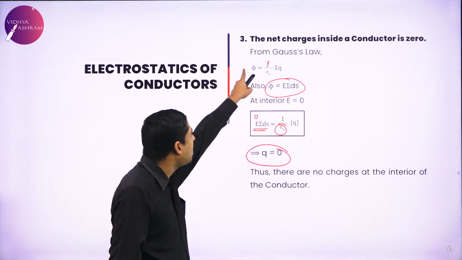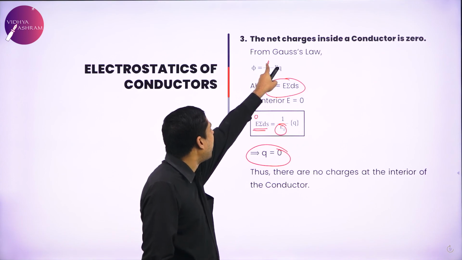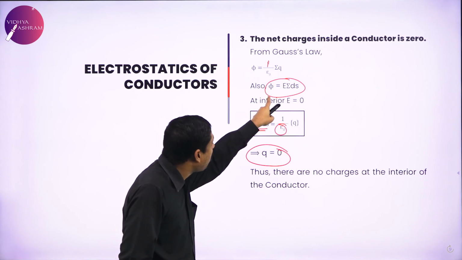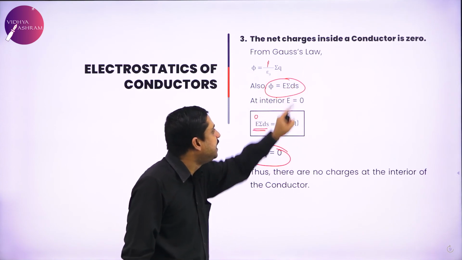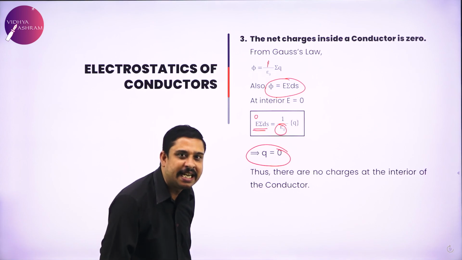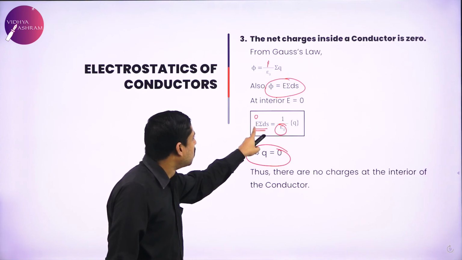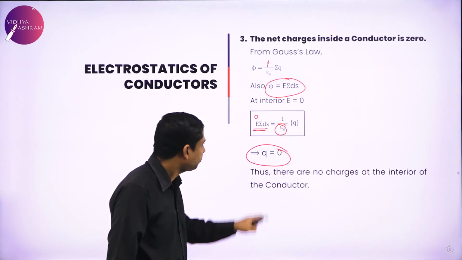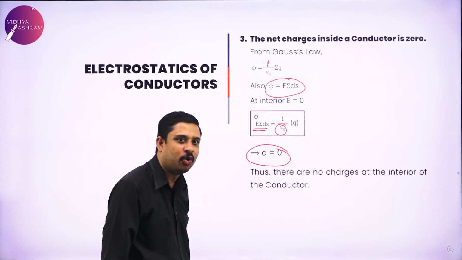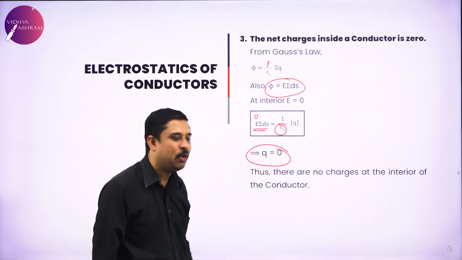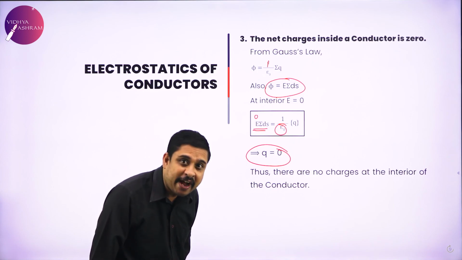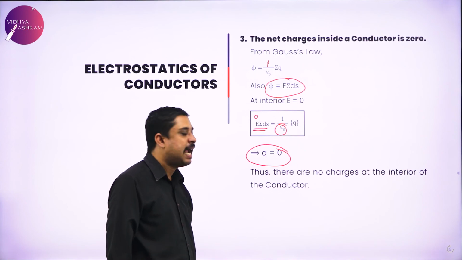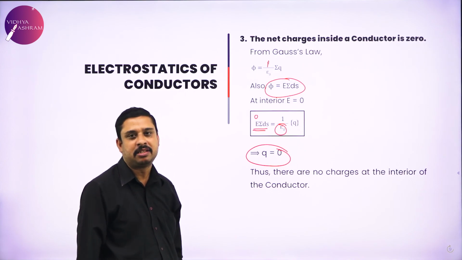Why? Gauss law told flux equals 1 by epsilon naught summation Q. We also wrote flux as E summation ds. What was the net field inside a conductor? 0. So E summation ds was 1 by epsilon naught Q. If E has to be 0, Q has to be 0. Epsilon naught is a defined value. That is the reason we told there are no charges at the interior of a conductor.